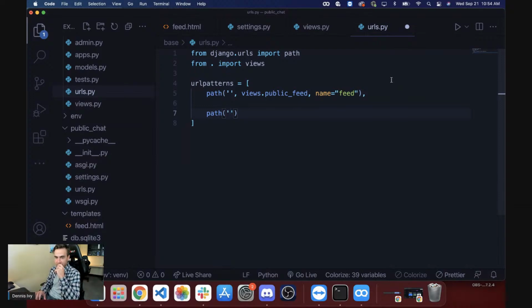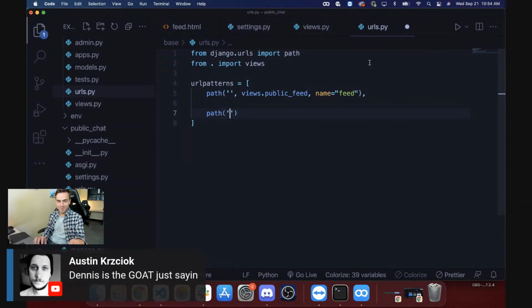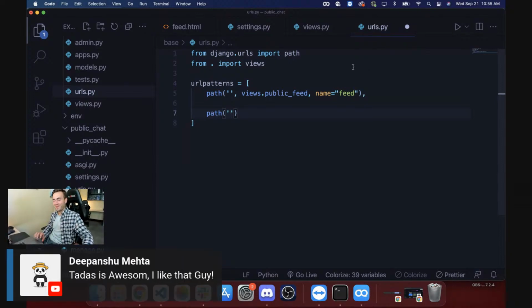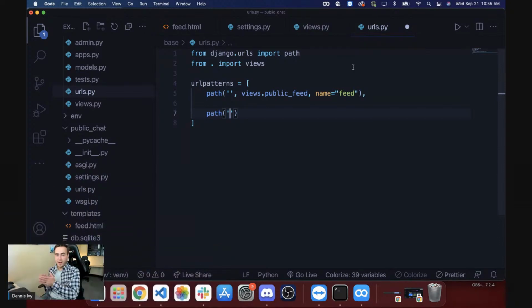Okay. HTMX, yeah, that's actually a good point. I haven't really used it, so I like JavaScript, I'll just stick to that. And thank you, Austin. You're awesome. Yeah, Tadas is a pretty awesome guy. Who's that from? That's from the Poncho. All right, let's focus on the code.